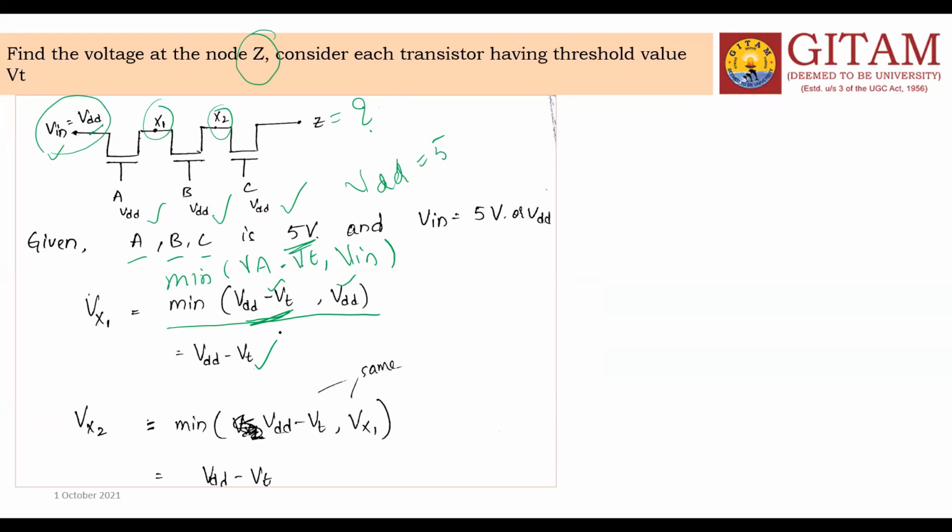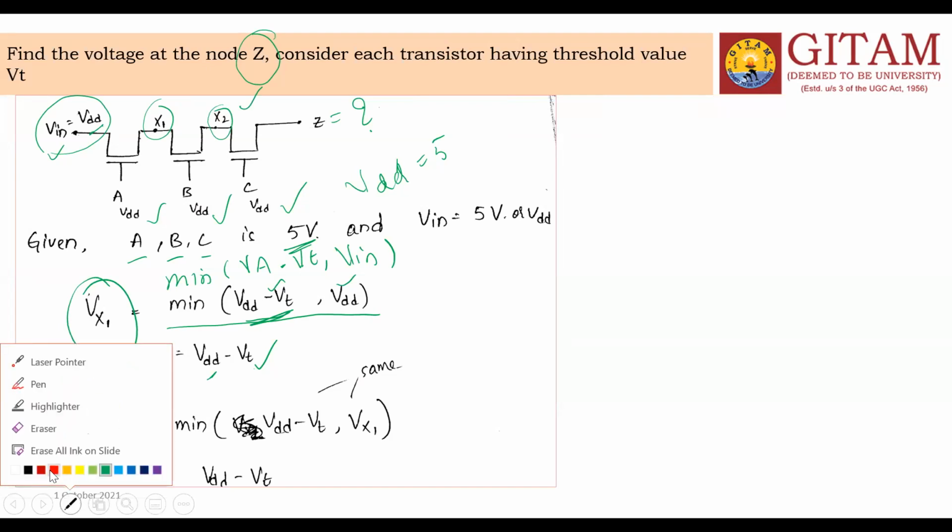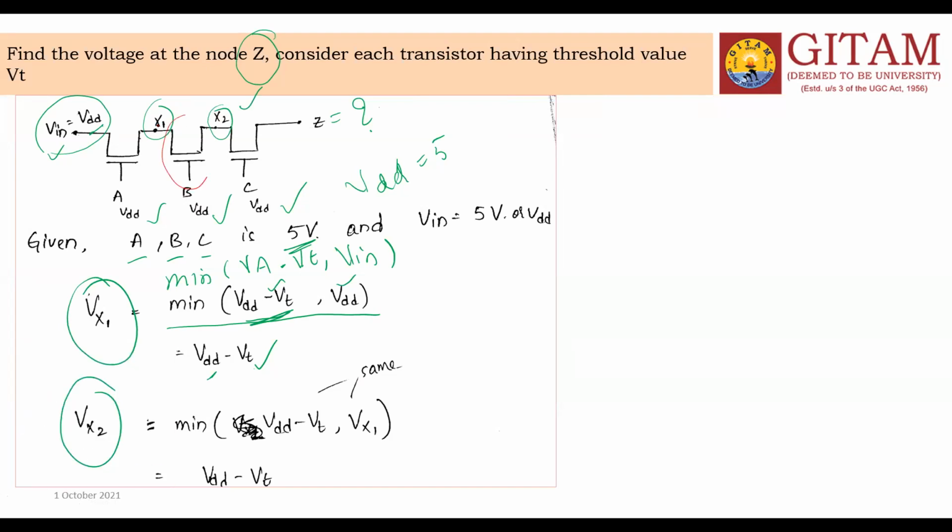Now substitute the values. What is the VDD value? Okay, leave it as it is. This is the VX1. Come to the VX2 here. For the second gate, for the second switch, X1 is the input and X2 is the output. The same formula you can use: minimum value of VB minus VTH, comma VX1. So VX1, how much is it?